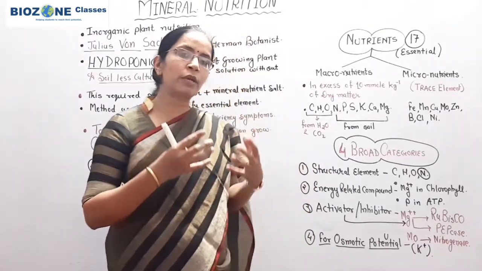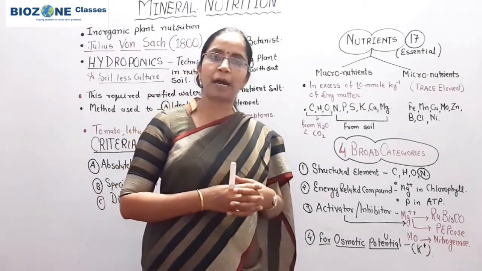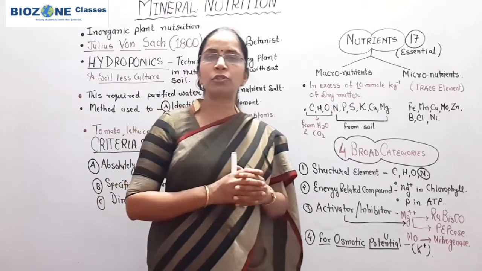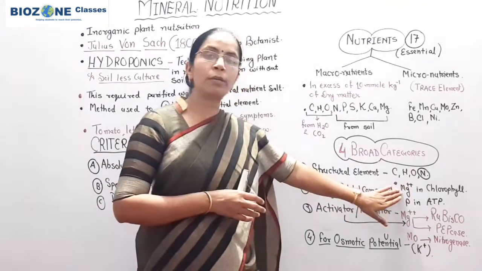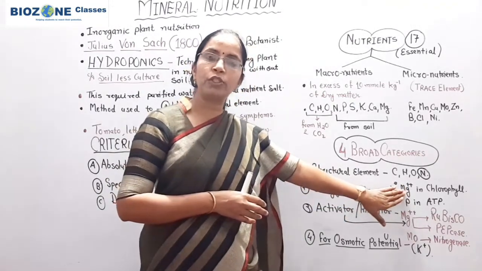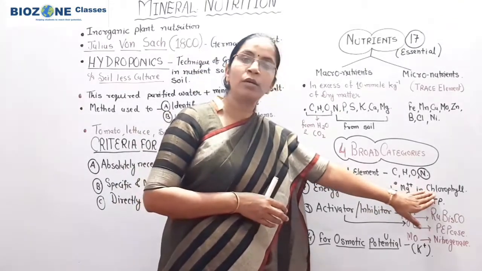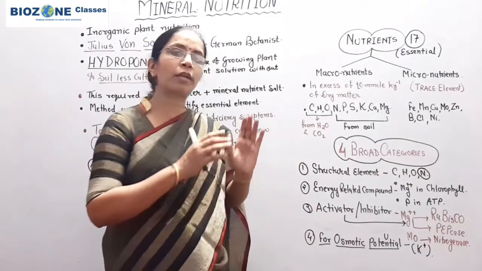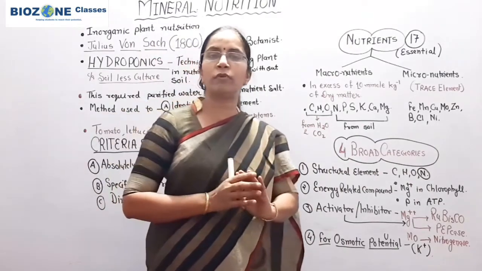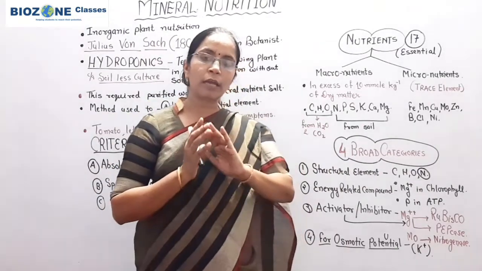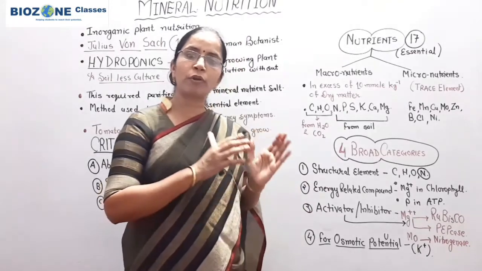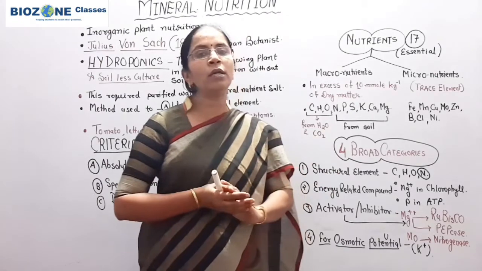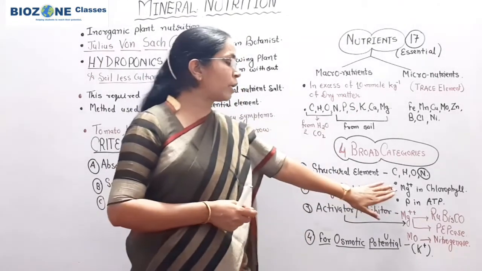So here, when we study the pigment chlorophyll in plants, you remember exactly in the center of chlorophyll, magnesium ion is present. So magnesium ion is required for chlorophyll formation, and if chlorophyll is absent, the radiant energy cannot be converted into chemical energy, and the process of photosynthesis, by which light energy is converted into chemical bound energy, cannot take place.